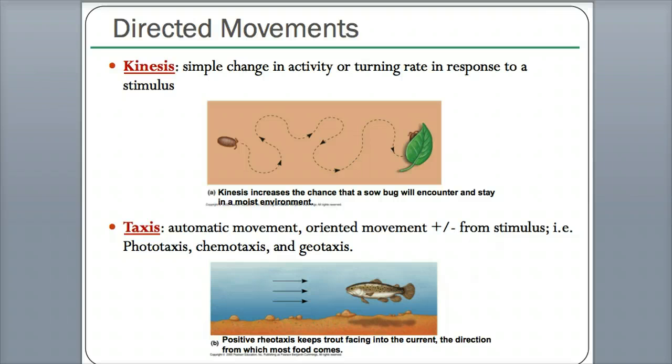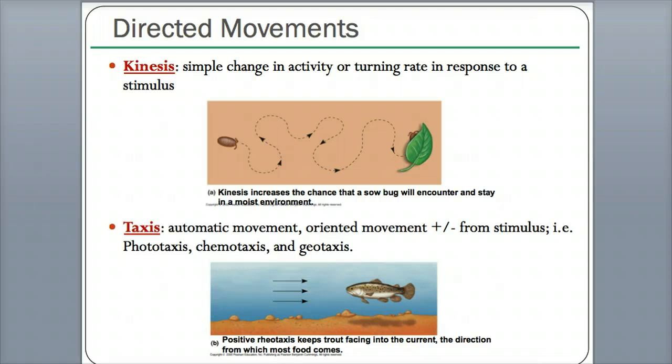This one is a sow bug. This particular bug reacts to humidity very strongly. I know there's this winding path, but ultimately why they do that is because they respond very quickly to humidity. Very similar to how humans, when it's hot outside, and I know in your videos you said you hate extreme heat, naturally we just go to the shade. It's a simple response to a stimulus.